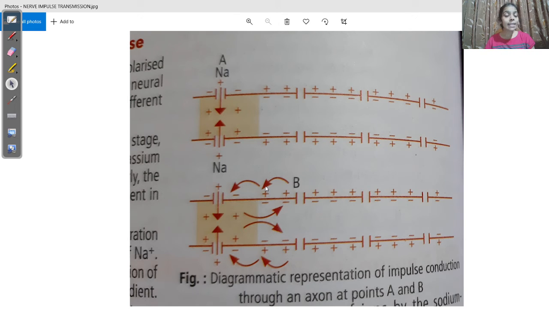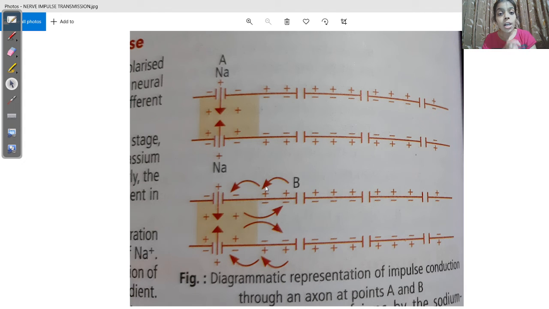So basically there are 3 steps of nerve impulse transmission. Polarization or polarized state, when the nerve fiber is at rest. Now stimulus comes. The nerve fiber gets agitated. Potential difference starts becoming positive, the value. We call it depolarized. We say that the nerve fiber has acquired action potential.